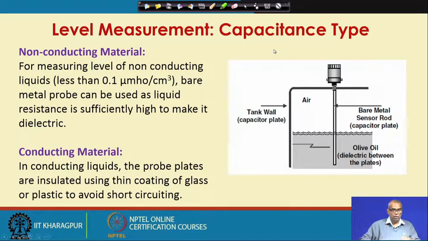But if you have conducting material in the tank, in other words the liquid whose level you are measuring is conducting material, the probe plates must be insulated using a thin coating of glass or plastic to avoid short circuiting.